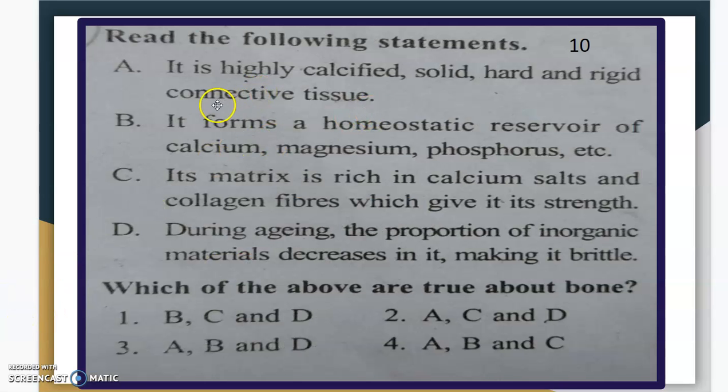This is the tenth one, the last one. Read the following statements. A. It is highly calcified, solid, hard, rigid connective tissue. B. It forms a homeostatic reservoir of calcium, magnesium, potassium, etc. C. Its matrix is rich in calcium salts and collagen fibers, which give it its strength. D. During aging, the proportion of inorganic materials decreases in it, making it brittle. Which of the above are true about bone?